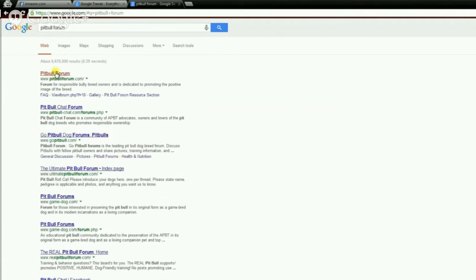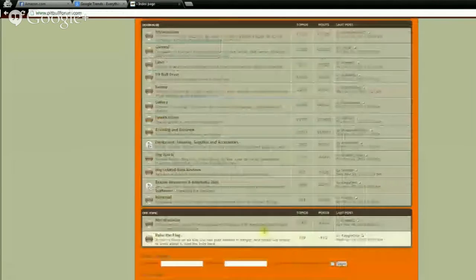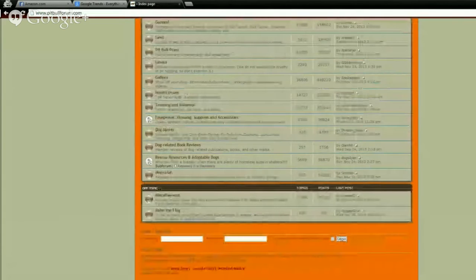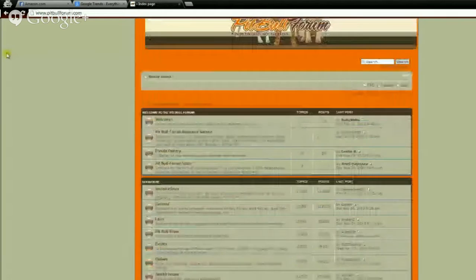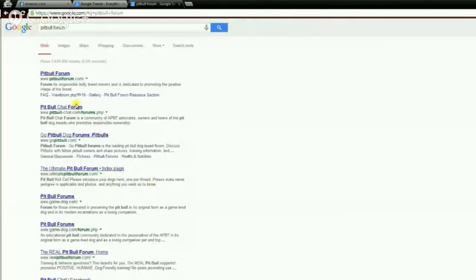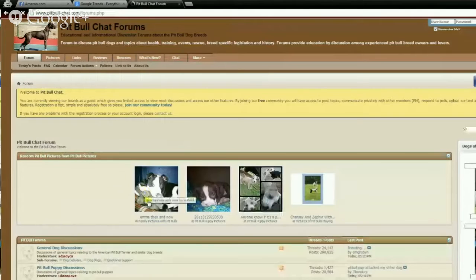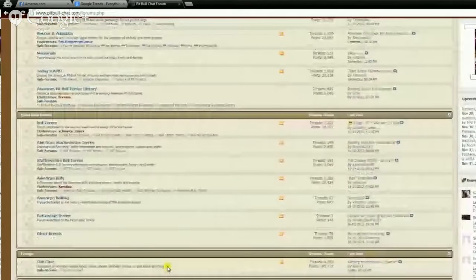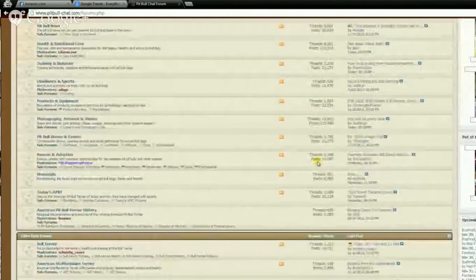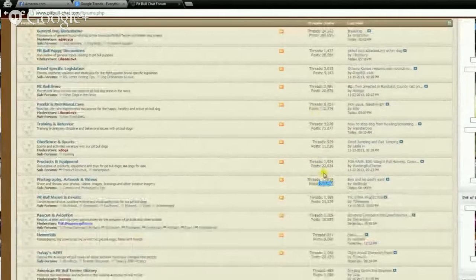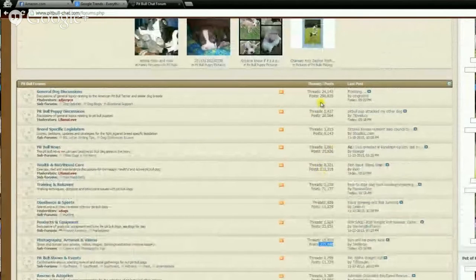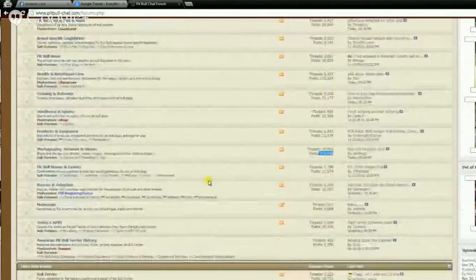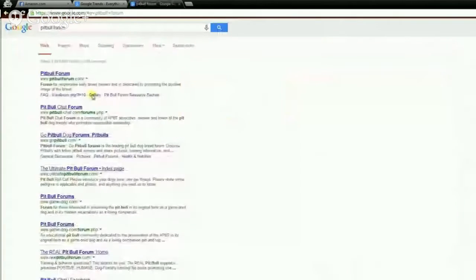So if we click on the first one here and scroll through, at the bottom we can see this forum has 11,000 people. Okay, that's pretty good. Let's go back and try another one. All right, scroll to the bottom here. I don't see a total number of members, but looking through here, we can see there are a lot of posts in these threads: 110,000, 290,000, 215,000. That's a lot of action. That's a lot of passionate people talking about pit bulls. So just from those two forums alone, I can tell there are a lot of passionate people.